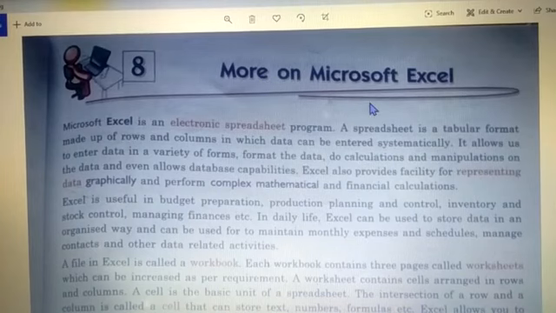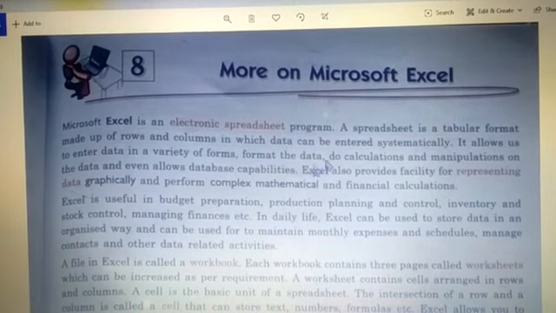More on Microsoft Excel. You know what is Excel, right? You must have come across this word. Excel is a program that helps you to keep records, right? It is in a table format and it is having rows and columns, fine, and you can enter data in Excel, do the calculations and all.